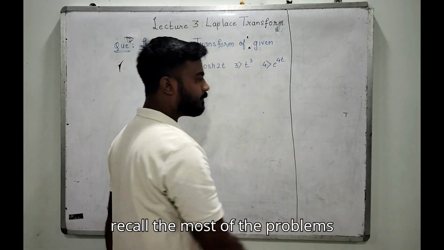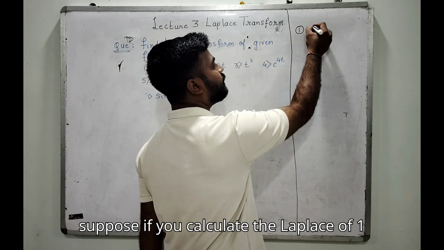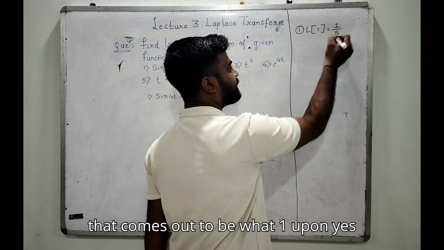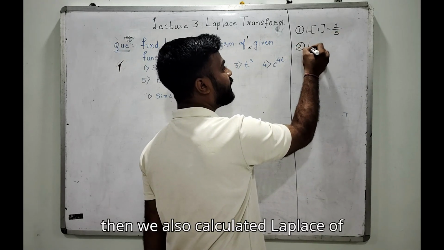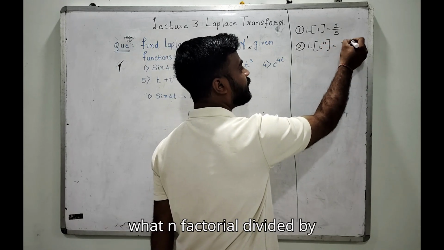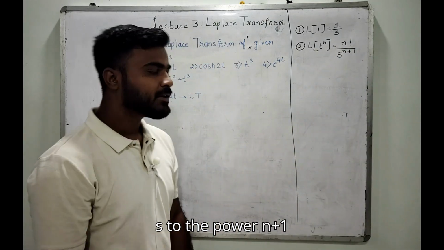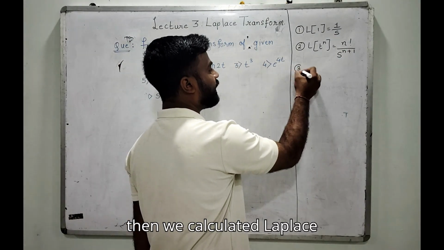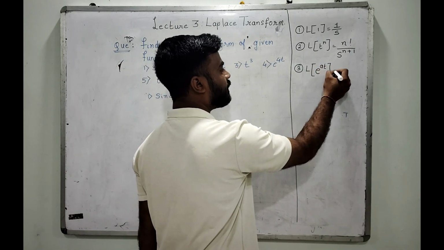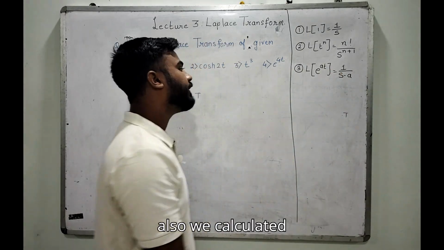If I recall, we saw that Laplace of 1 comes out to be 1 upon s. Then Laplace of t to the power n is n factorial divided by s to the power n plus 1. Laplace of e to the power at is 1 upon s minus a.